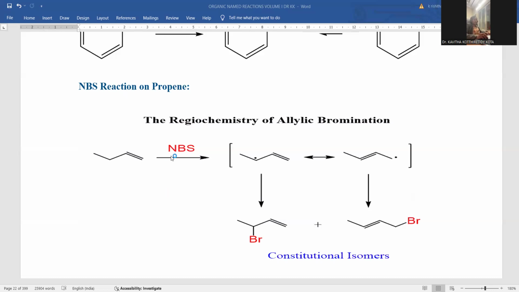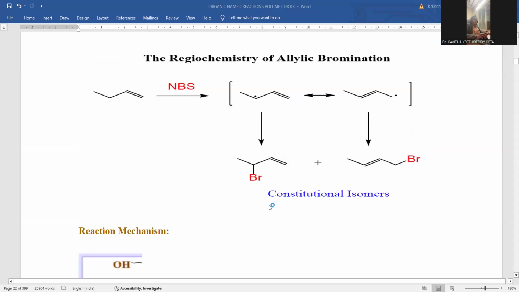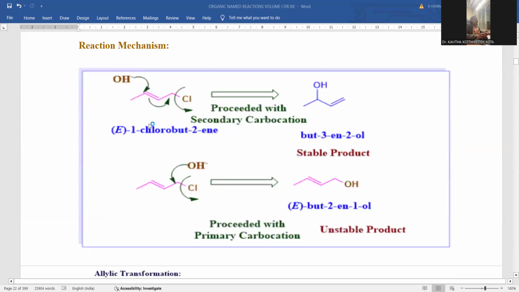You can notice that by this allylic bromination process, the reaction proceeds entirely via a free radical mechanism. This is also part of the allylic rearrangement reaction, right? If you want to observe the allylic rearrangement reaction, I'm taking a double bond with the CH2Cl functionality, proceeding with a secondary carbocation intermediate. And here the hydroxide is attached over there. This pi bond is moving over there so that a hydroxyl group containing double bond is originated.